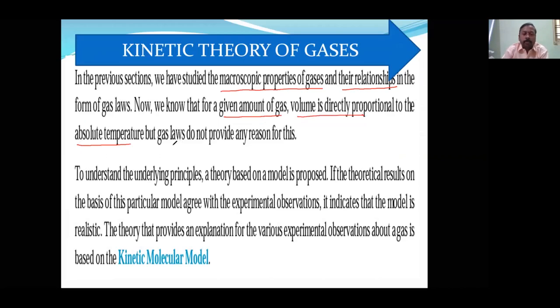But gas laws do not provide any reason. All the gas law says is that it is directly proportional, but what is the experimental proof, what is the mathematical calculation, we cannot come to know from the gaseous laws. Gaseous laws are only relations, but why it is directly or inversely proportional is explained with the help of mathematical formulas and experimental proof or observations by the kinetic theory of gases.